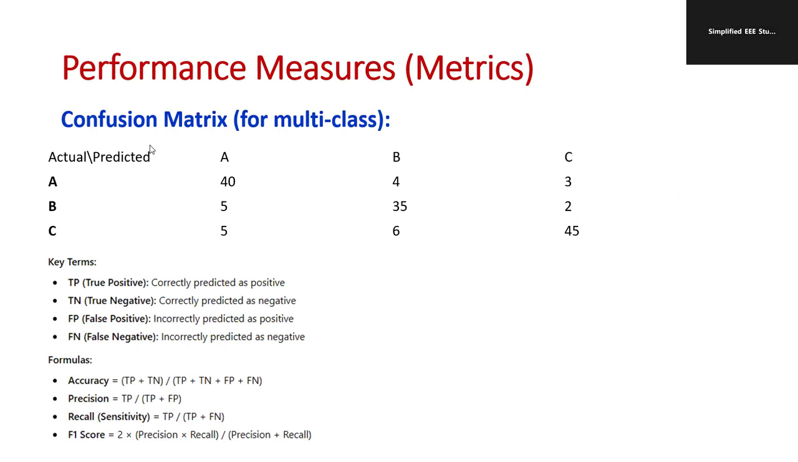Try to remember the term confusion matrix, and remember what is true positive, true negative, false positive, and false negative. These are the important formulas for which you can expect a numerical example. I'll be showing you the important numerical example at last. What is accuracy? True positive plus true negative upon true positive plus true negative plus false positive plus false negative. Precision means the ratio of true positive to true positive plus false positive. Recall, also known as sensitivity, is true positive upon true positive plus false positive. The equation for F1 score is given here.